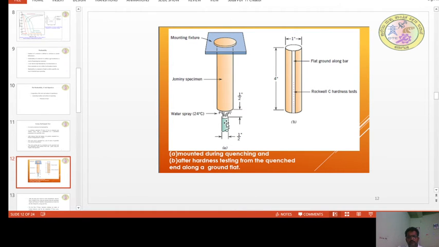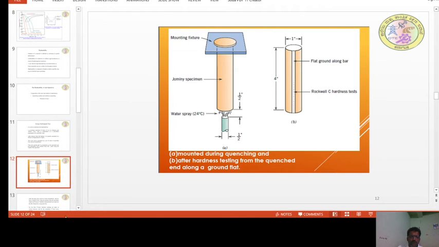The distance as well as the temperature of the water, here 24 degrees centigrade, are all fixed. Once the experiment is over after some time, the component is removed and dipped into cold water so that further transformation is avoided.